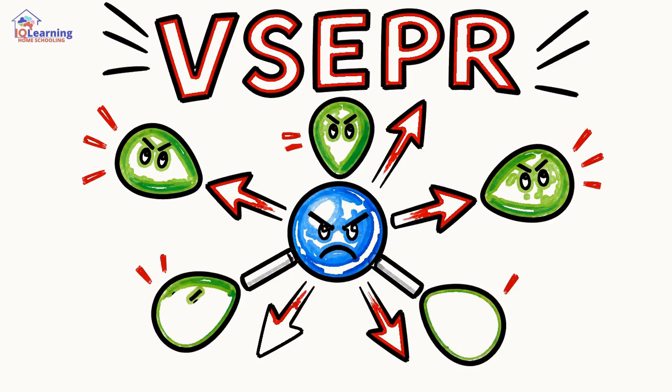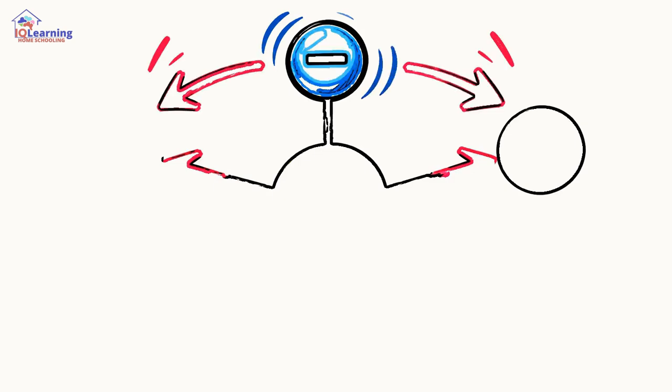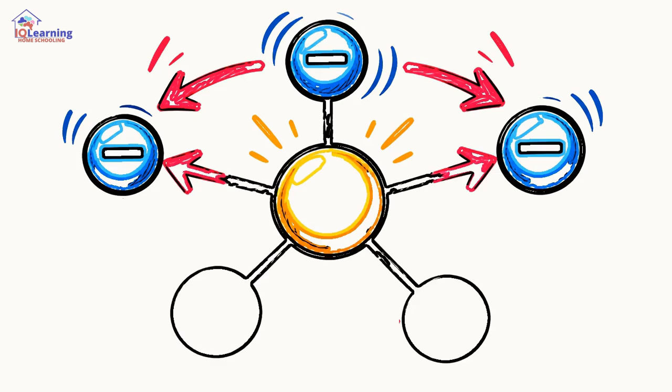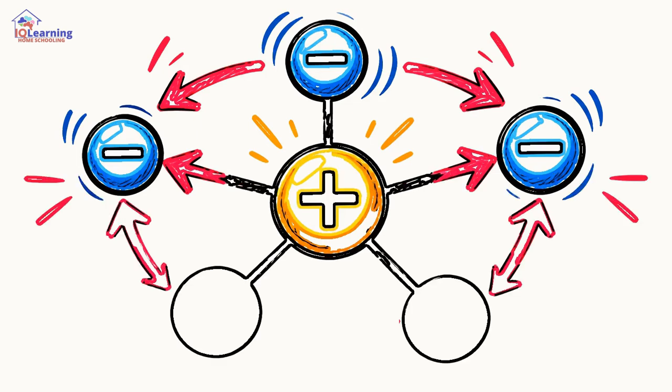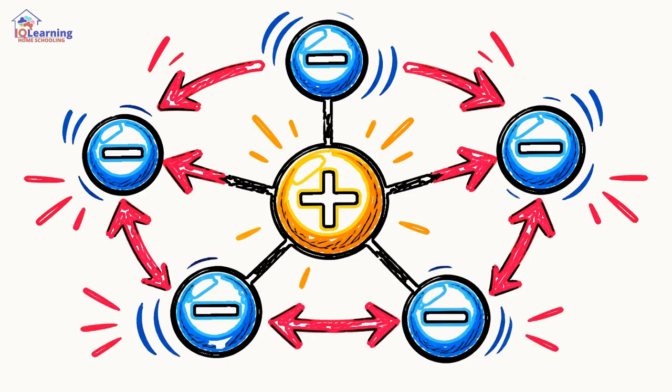The idea is surprisingly simple. Electrons in the outer shell of an atom are all negatively charged, and like charges repel. They want to get as far away from each other as possible. This constant pushing and shoving is what dictates a molecule's final 3D geometry.